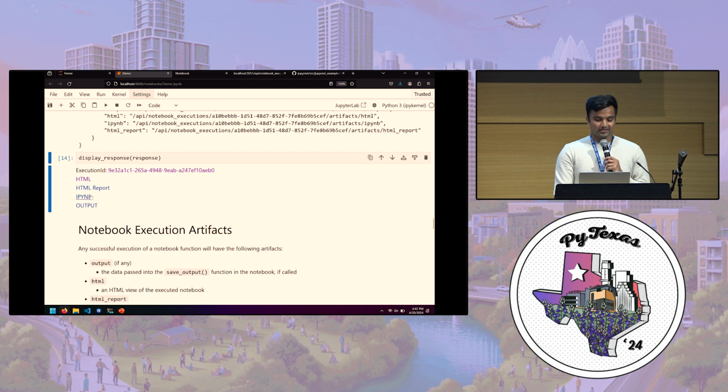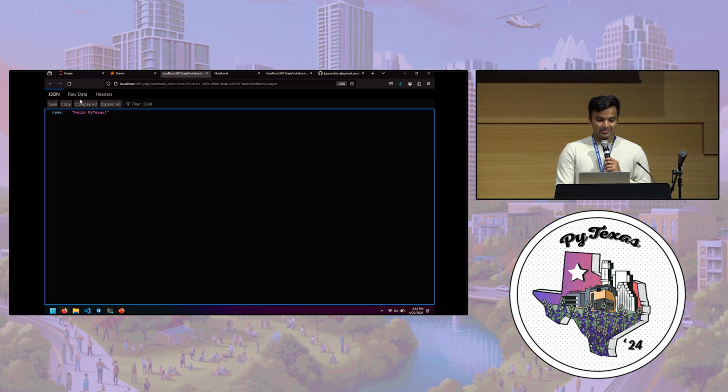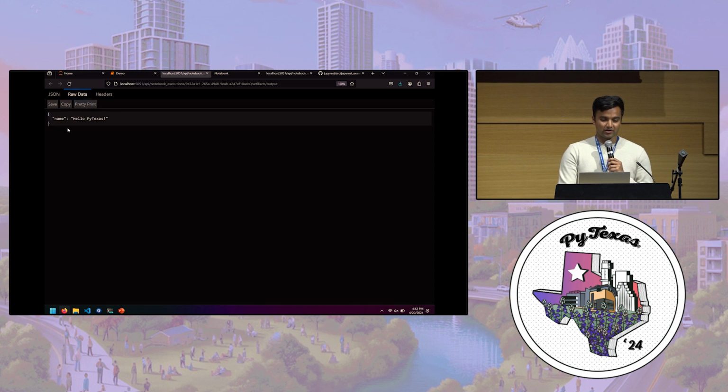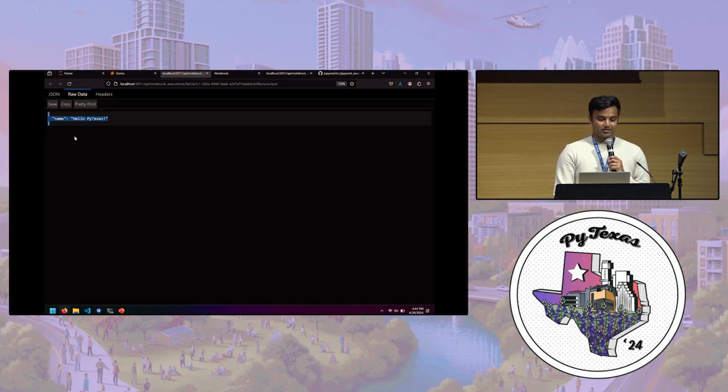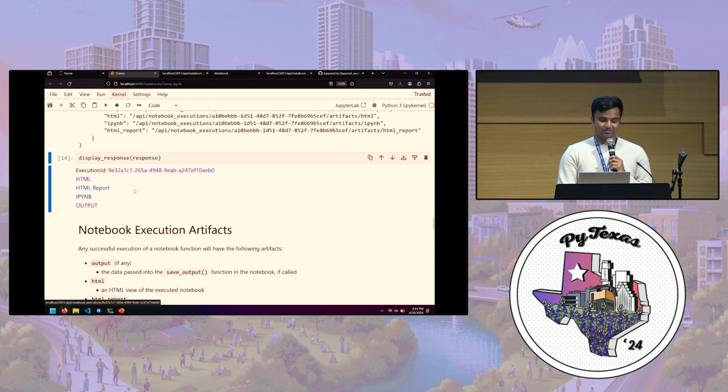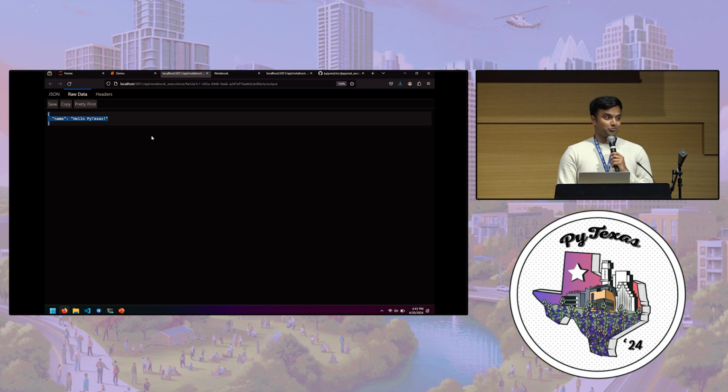The next thing we get that I'll show you here is the output. Whatever we pass into that save output command, we get that back as JSON. So I passed in "hello PyTexas" in the save output command, and so now I'm able to get that as a JSON output. So I've effectively converted my Jupyter notebook into a REST API.